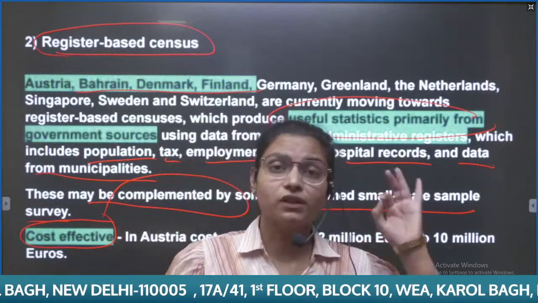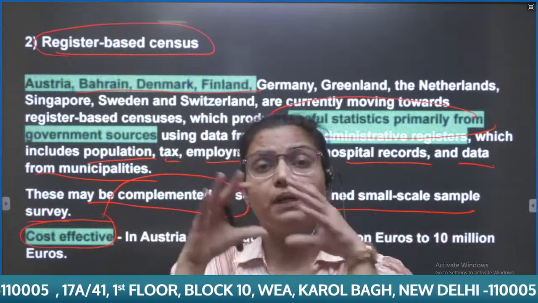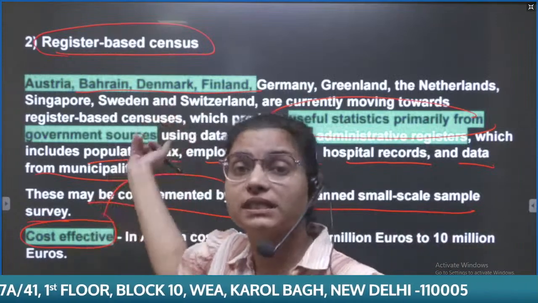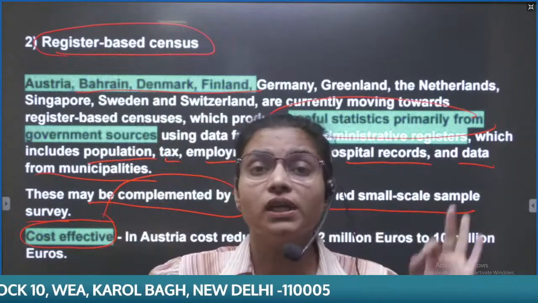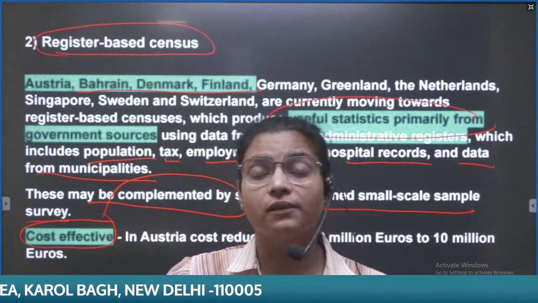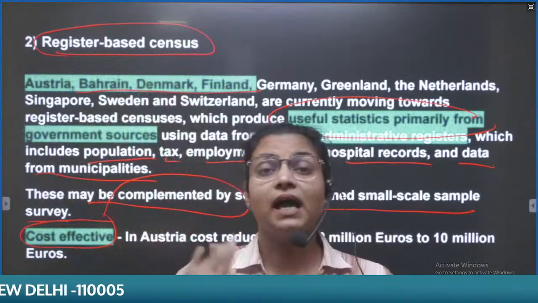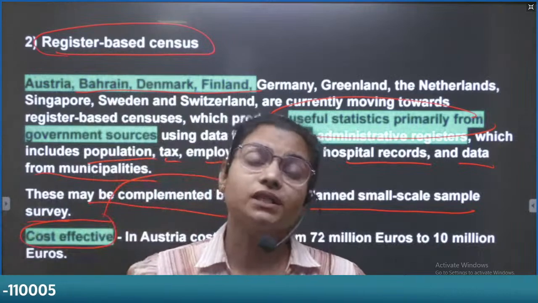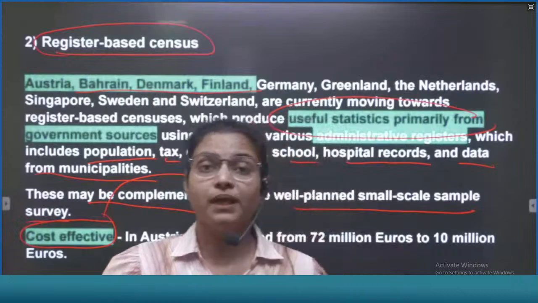If the question is on governance and it is asking about any particular scheme, there you can use this as a way forward, to reduce the inclusion and exclusion error of any scheme. We need to bring the register based census, because it could be dynamic and it could be updated on a real time basis. The inclusion and exclusion errors can be eliminated.